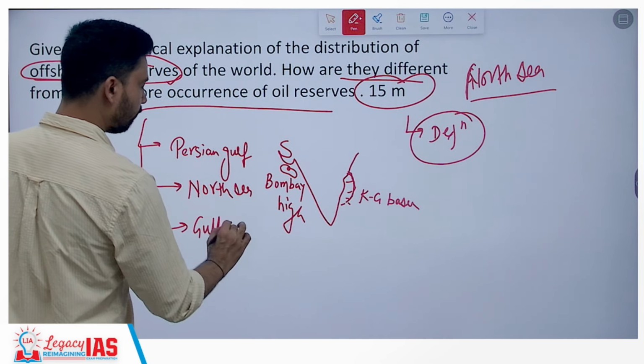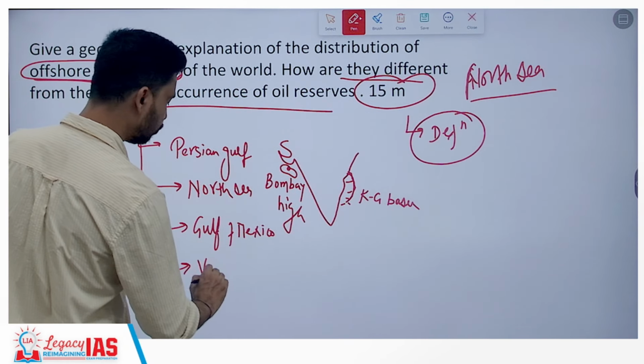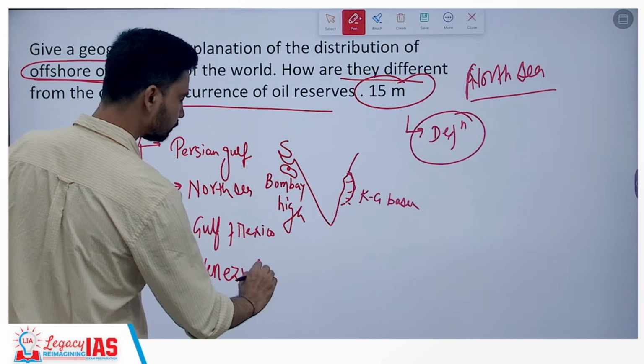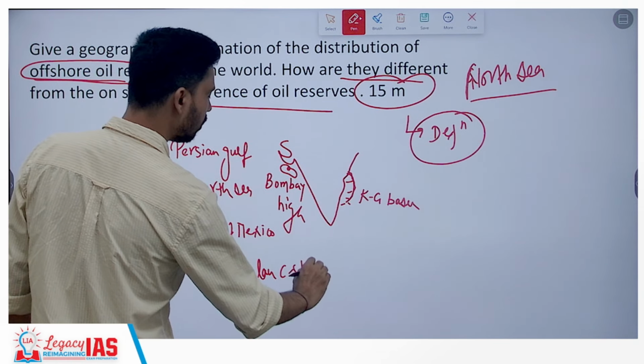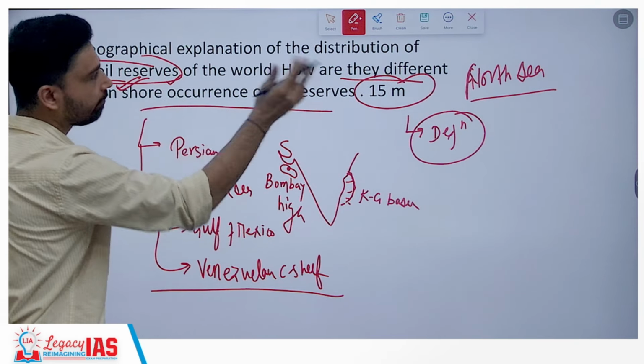You have the Gulf of Mexico. You have the Venezuelan continental shelf. So these are the areas you can show on the world map. Distribution, definition we have discussed.